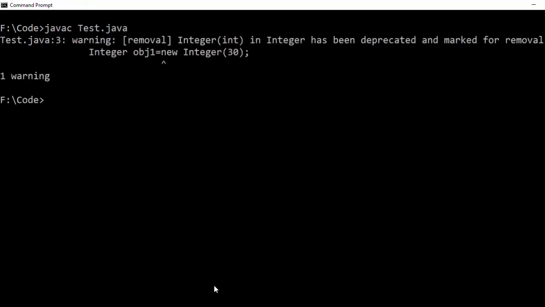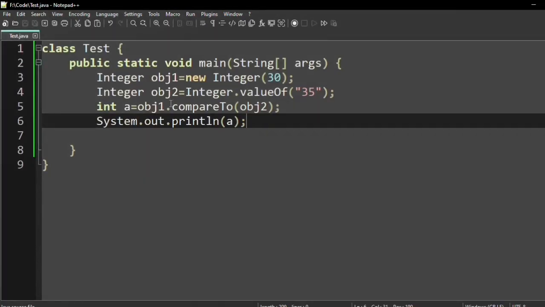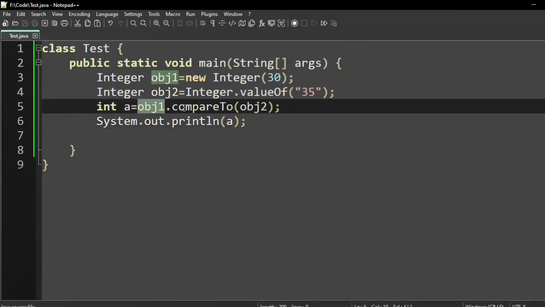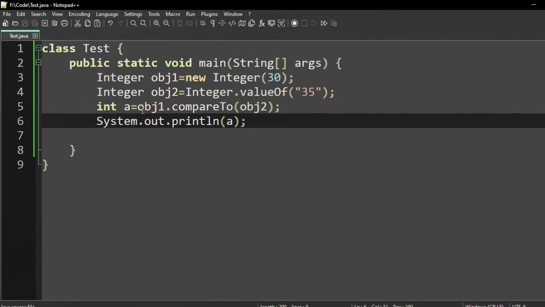It is showing one warning, so you can just ignore that warning. Then we can write java Test. It is showing -1 because here the obj1 value is less than the obj2 value, that's why it is printing -1, that means a negative value.